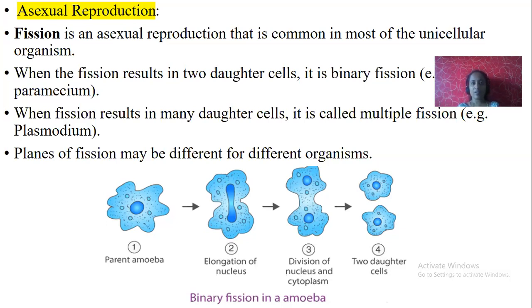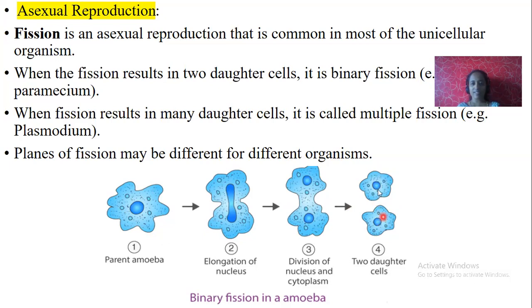So here I have given, let me use a marker. Here I'm using amoeba to show binary fission. See amoeba. Initially, we can see only one parent amoeba. For the fission or breakup, first it increases its cytoplasm, then the nucleus breaks up, and then the cytoplasm divides into two equal halves.